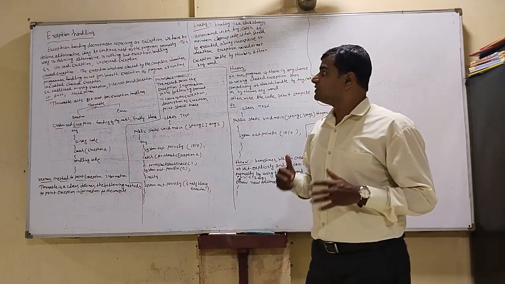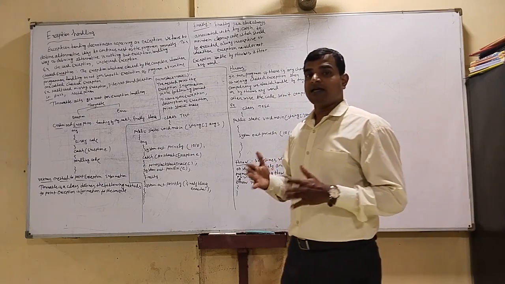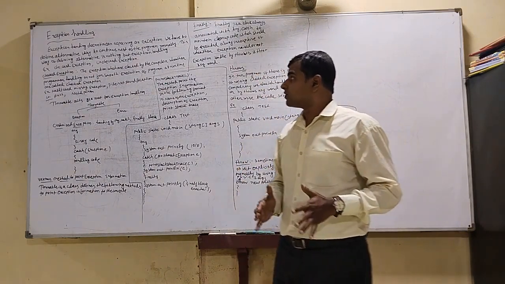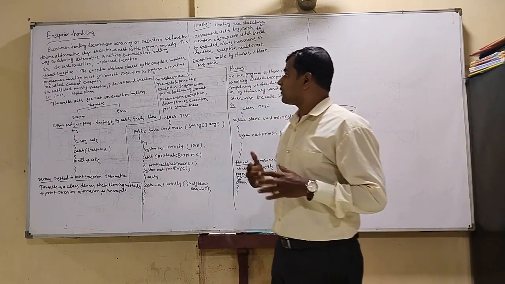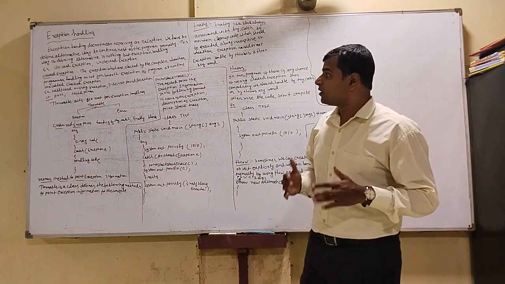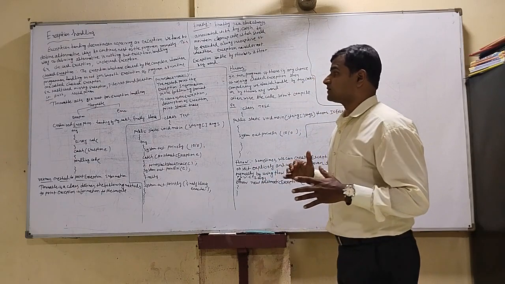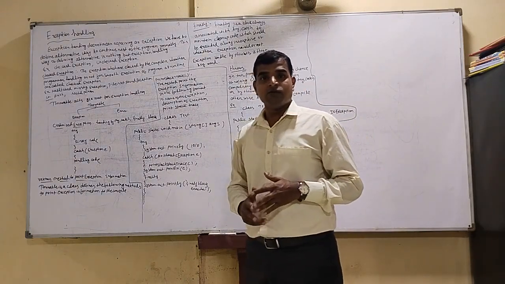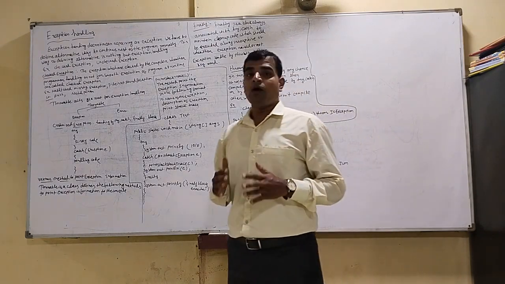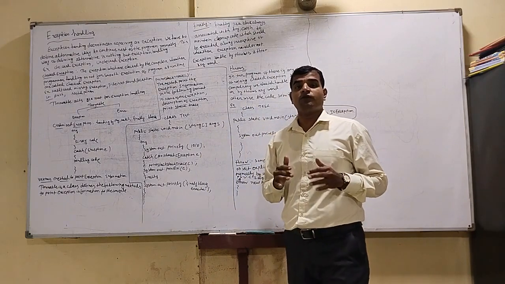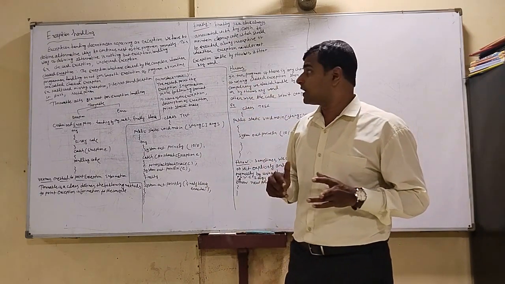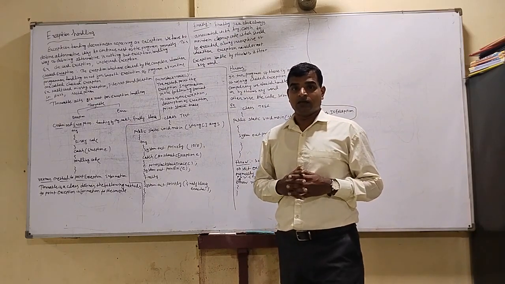Checked exception means the exceptions which are checked by the compiler, whether the programmer is handling them or not, for smooth execution of the program at runtime, not compile time. Again I am saying, what is a checked exception? The exceptions which are checked by the compiler, whether the programmer handles them or not for smooth execution of the program at runtime, are called checked exceptions.